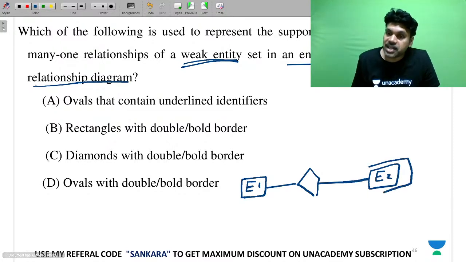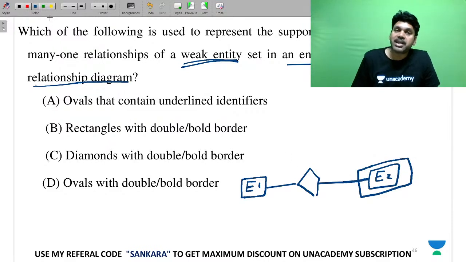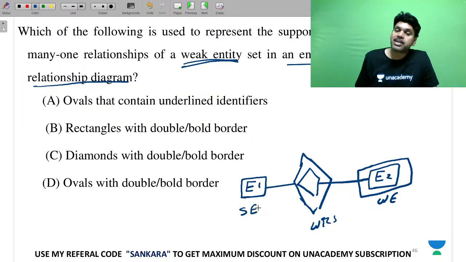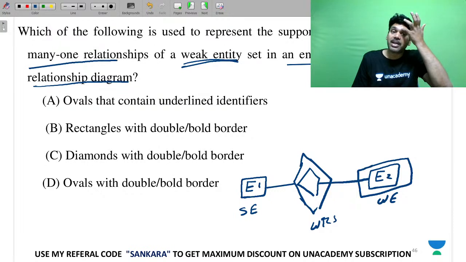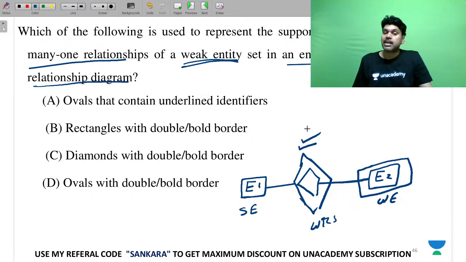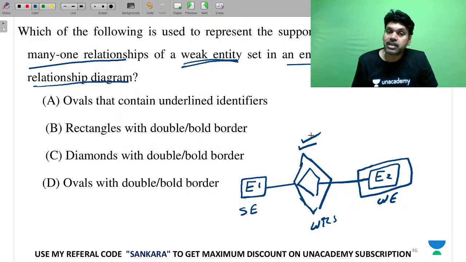This is the weak entity set, and whenever a weak entity set is participating in the relationship, it is called a weak relationship. So WRS, WE, and this is supposed to be SE. Therefore, he is asking for the diamond with the double border.